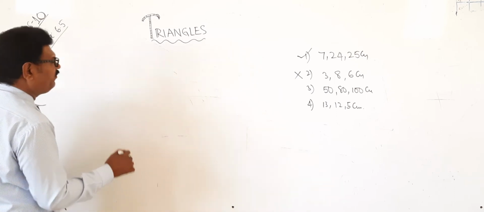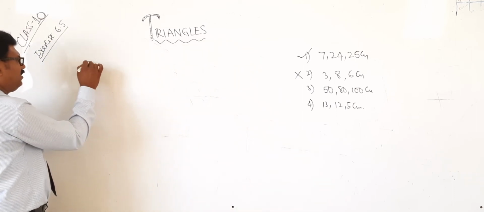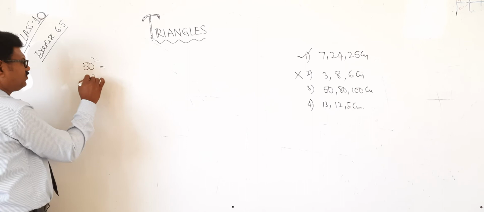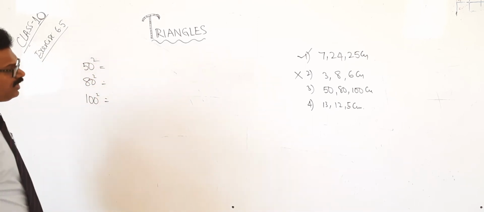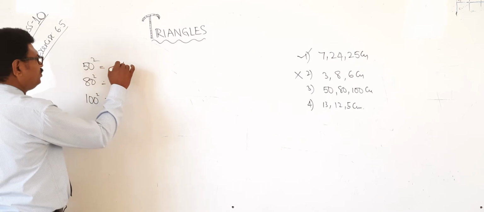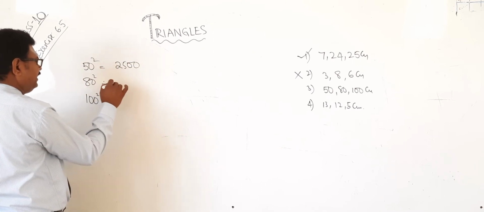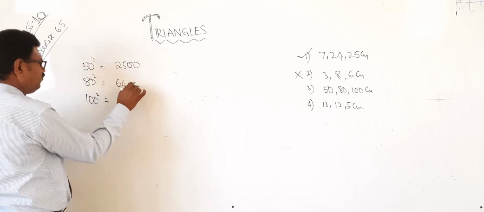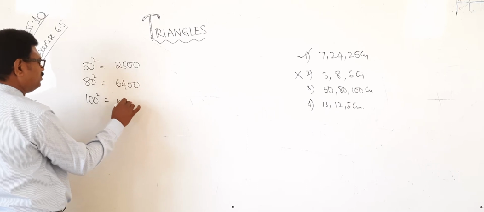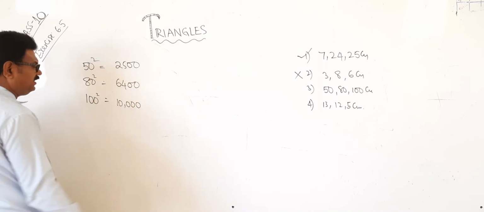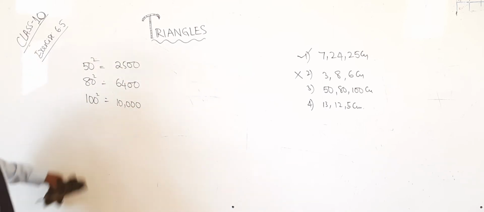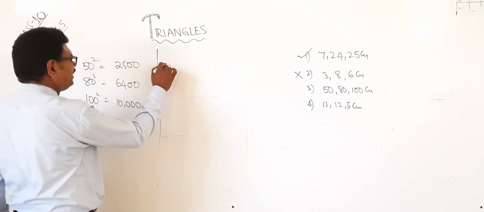50 square, 80 square and 100 square. 50 square is 2500, 80 square is 6400 and 100 square is 10,000. Now we will see which is the highest one here.